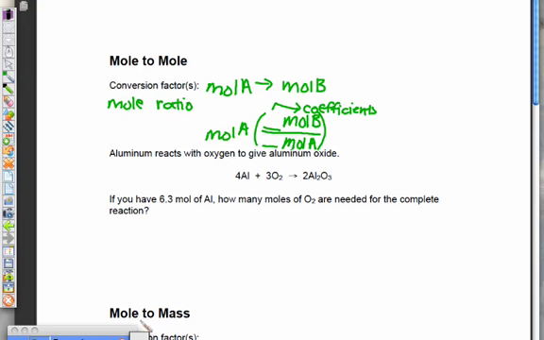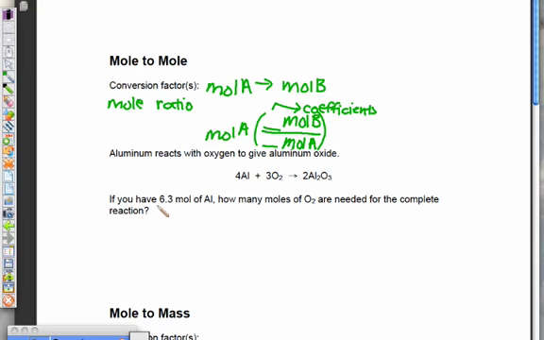Aluminum reacts with oxygen to give aluminum oxide. Is that equation balanced? See, we have 4 aluminums, we have 6 oxygens and 6 oxygens. So yes, it is balanced. So if you have 6.3 moles of aluminum, how many moles of oxygen are needed for the complete reaction?